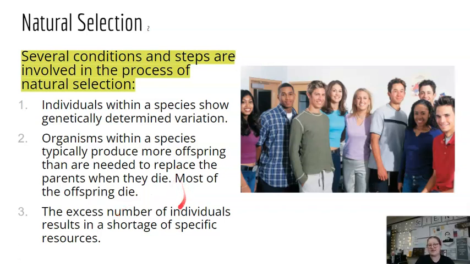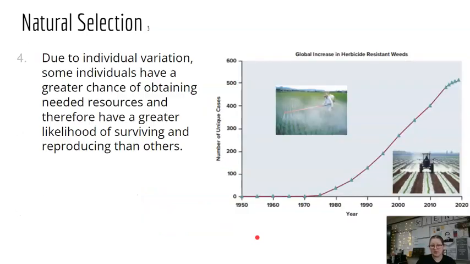And then the excess number of individuals results in a shortage of specific resources. Because there are so many individuals, it puts a stress on the resources because there are only so many resources available.